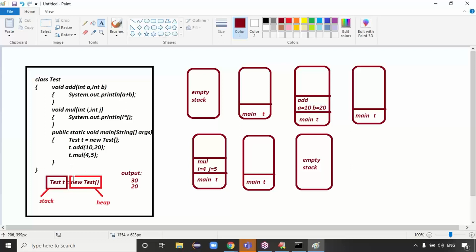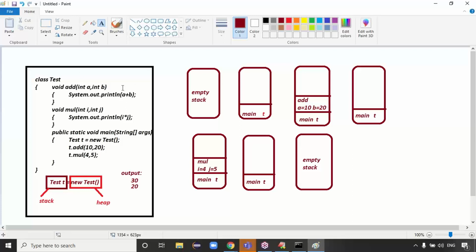Yes, this is called heap memory. Both are different: stack memory and heap memory. So what will the heap memory store? Objects will be stored in the heap memory, right? Where are instance variables stored? In the heap memory, right?